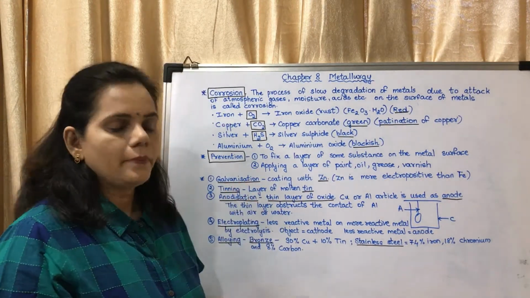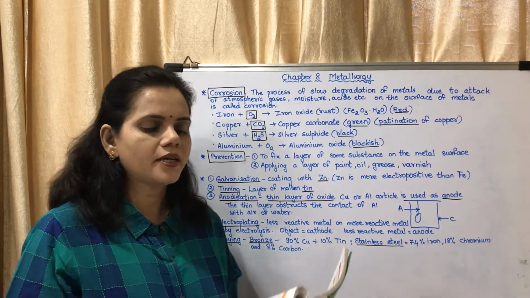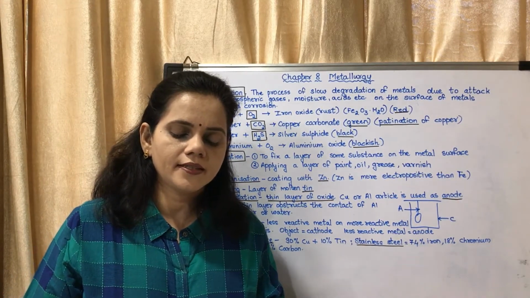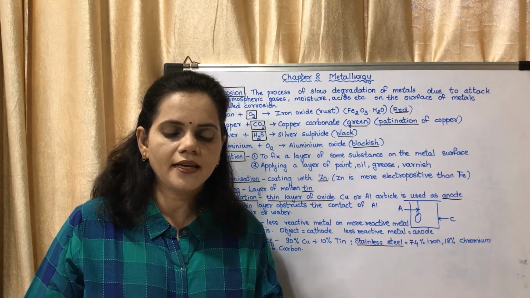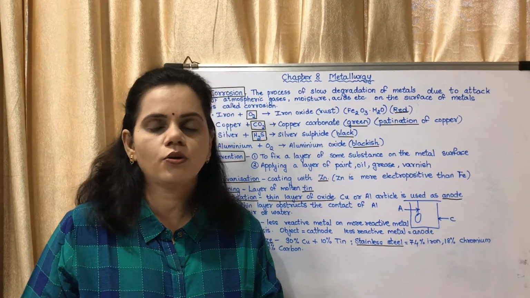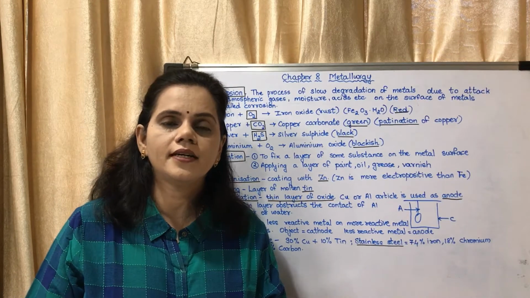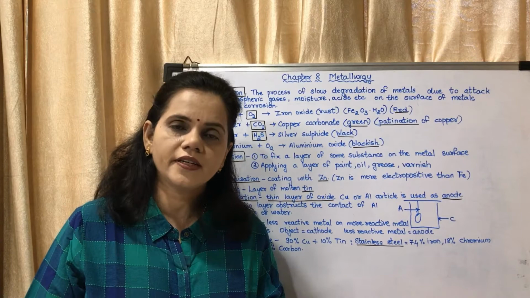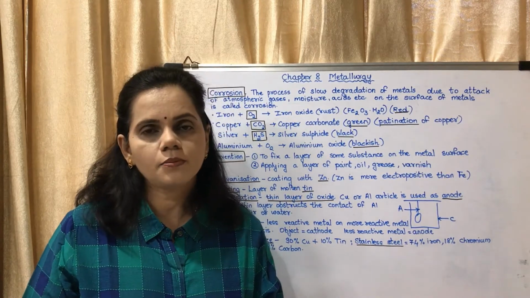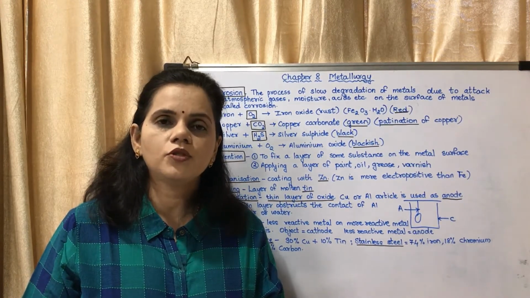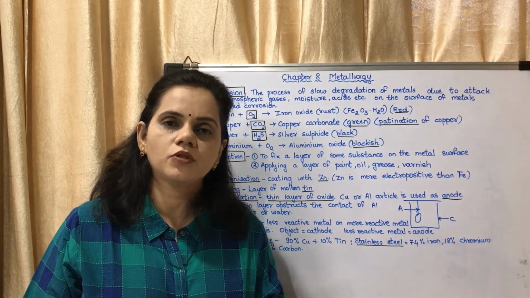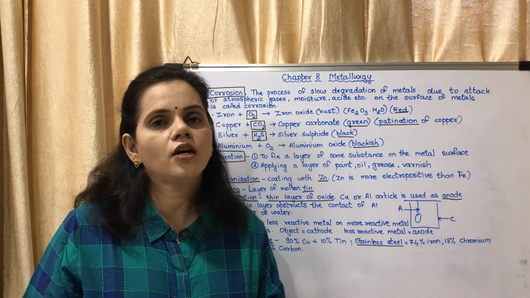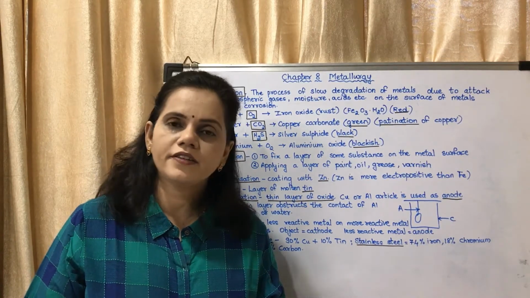Now, there are several methods. Page number 107, use your brain power question. Can we permanently prevent the rusting of an iron article by applying a layer of paint on its surface? No, you cannot prevent it permanently. Why? Because some scratches could occur on that surface, and as soon as there is a scratch, the iron surface becomes open, due to which it will react with oxygen in the atmosphere and get corroded. The answer is there in the first paragraph.